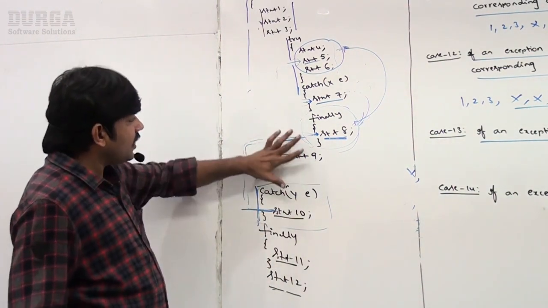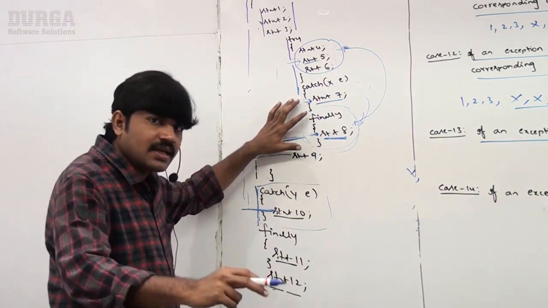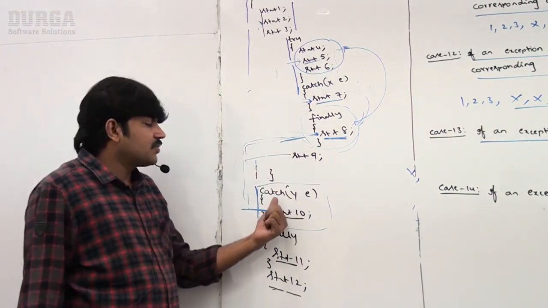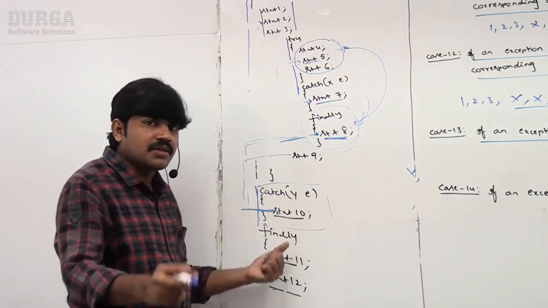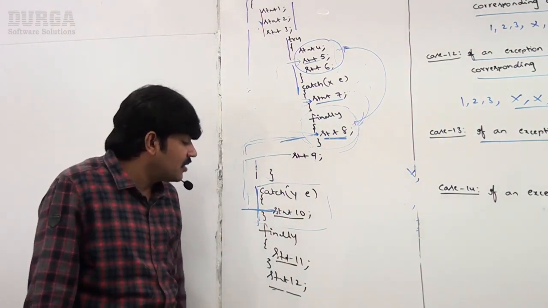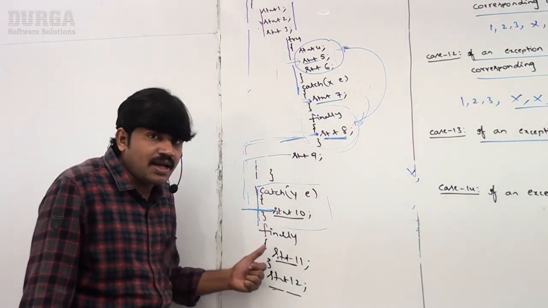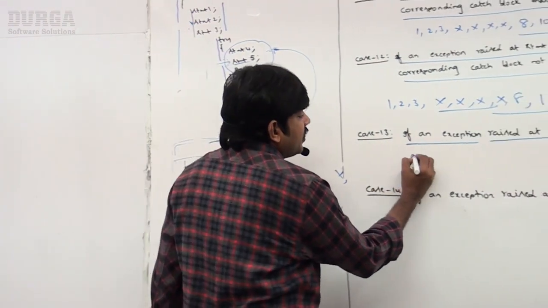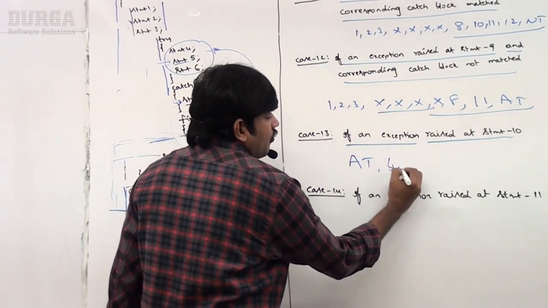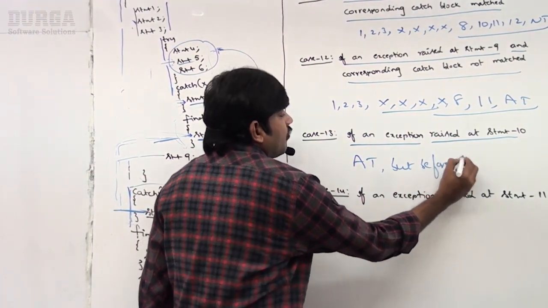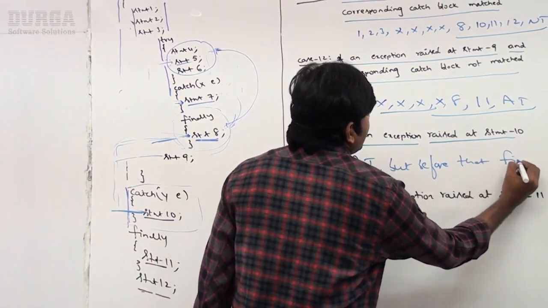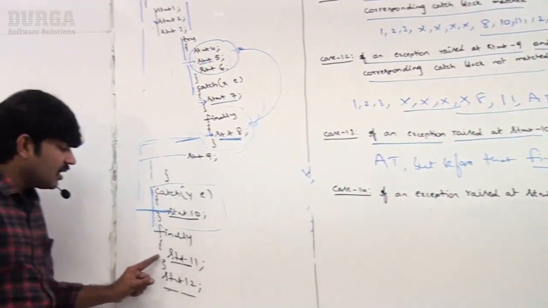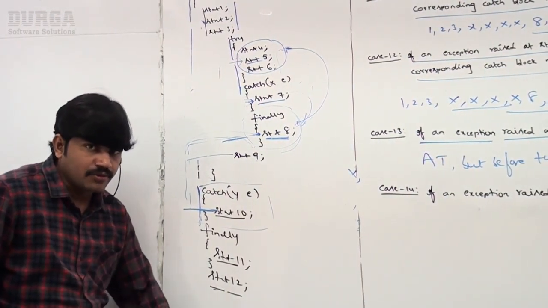Up to this, we are either inside the inner try or the outer try, but this statement is outside of the try block. That's why it is always abnormal termination. But before abnormal termination, only the finally block will be executed. Remember this one. Before that, the finally block, which is 11, will be executed.